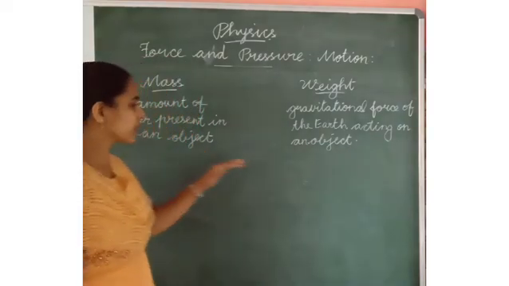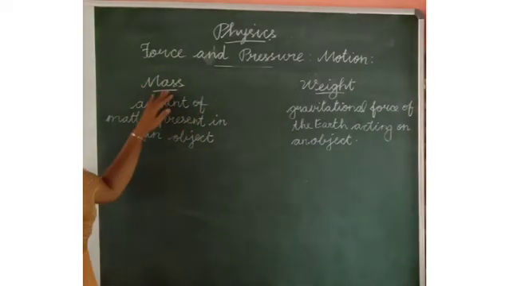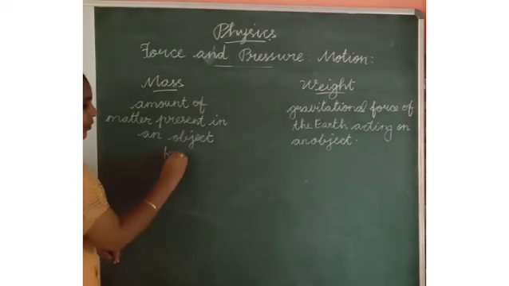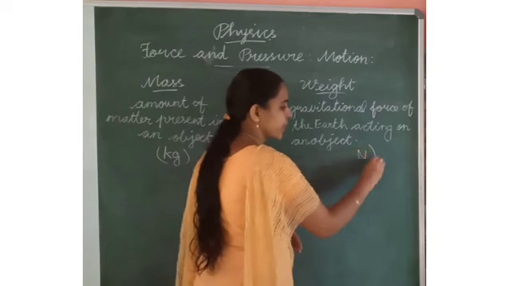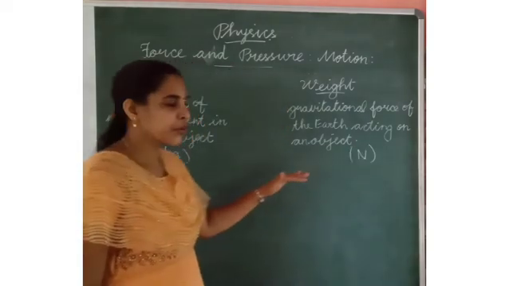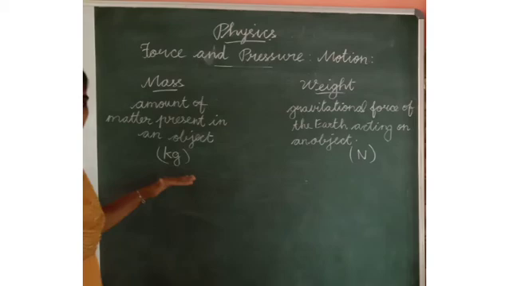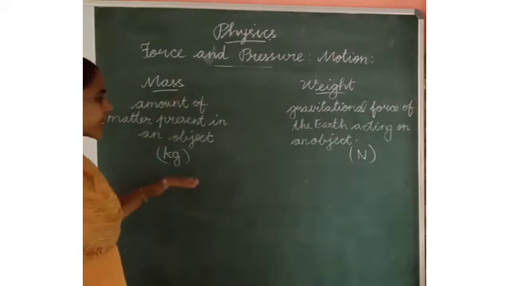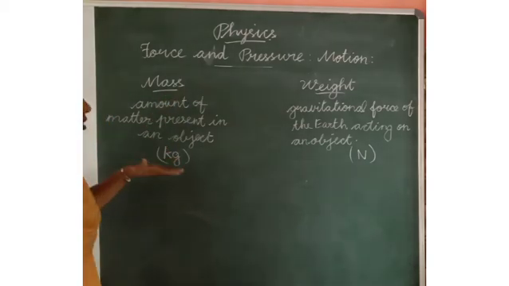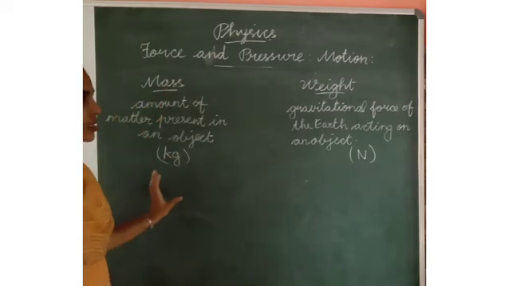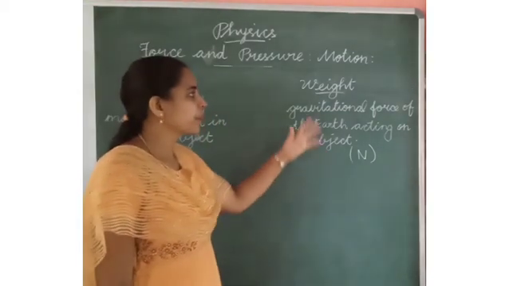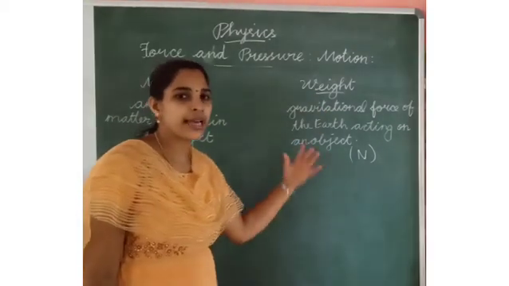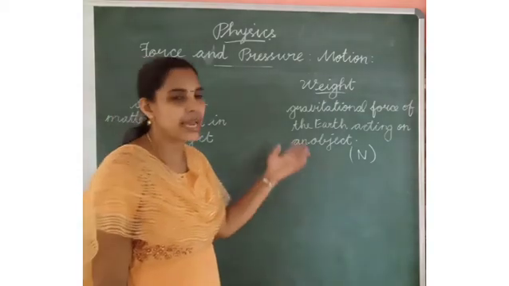What is the unit of mass? Kilogram. The unit of weight is Newton. Mass is a scalar quantity because it is described only by magnitude, only the measurement. But weight is a vector quantity. It is described by direction and magnitude, that means number and direction.